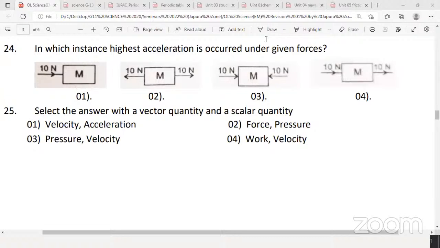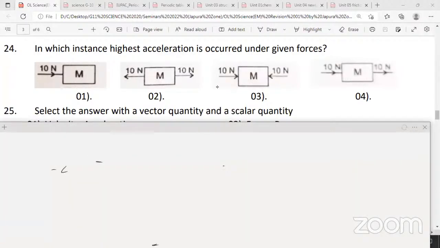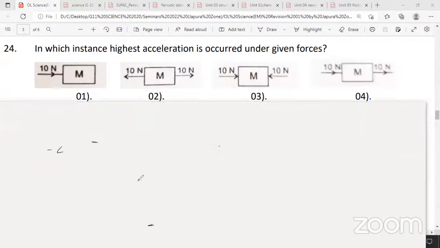Okay, let's see. Under each, I'll write the resultant force. When the force is highest, the acceleration is highest, because all these have the same mass. Here the resultant force will be 10 Newton. Here the resultant force will be 10 minus 10, 0, because they are opposite. I'll write R for resultant force. For F equals ma, we have to put the resultant force. Here the resultant will again be 0, because it's opposite and equal. Therefore it's 0.